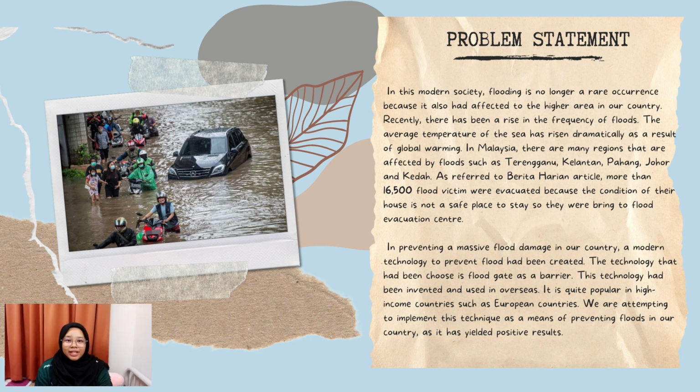In preventing massive flood damage in our country, a modern technology to prevent floods has been created. The technology that has been chosen is the floodgate as a barrier. This technology has been invented and used overseas. It is quite popular in high-income countries such as European countries. We are attempting to implement this technique as a means of preventing floods in our country, as it has yielded